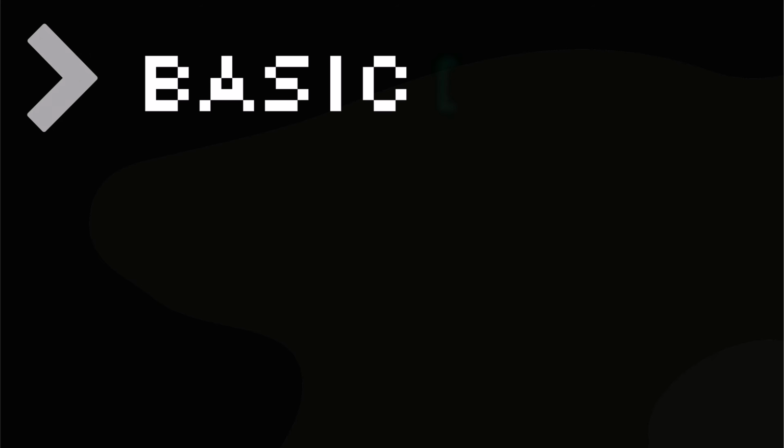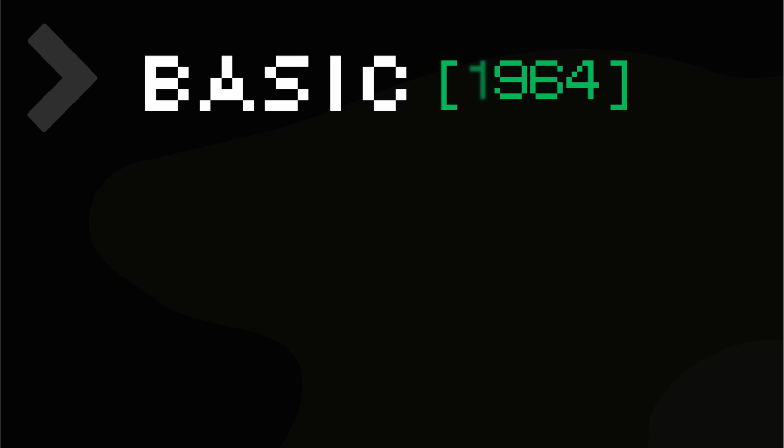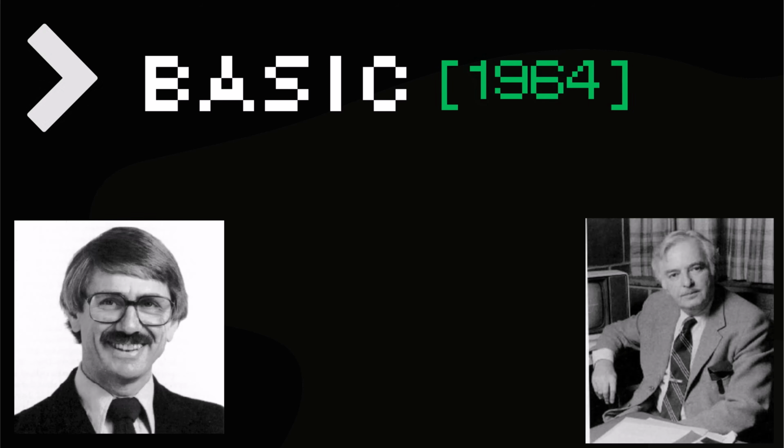Lastly, there's BASIC. BASIC was created in 1964 at Dartmouth College by John Kemeny and Thomas Kurtz. Unlike most languages of its time, BASIC was not designed for scientists or corporations. It was designed for students. The goal was accessibility. BASIC made programming feel approachable, even for people with no technical background.